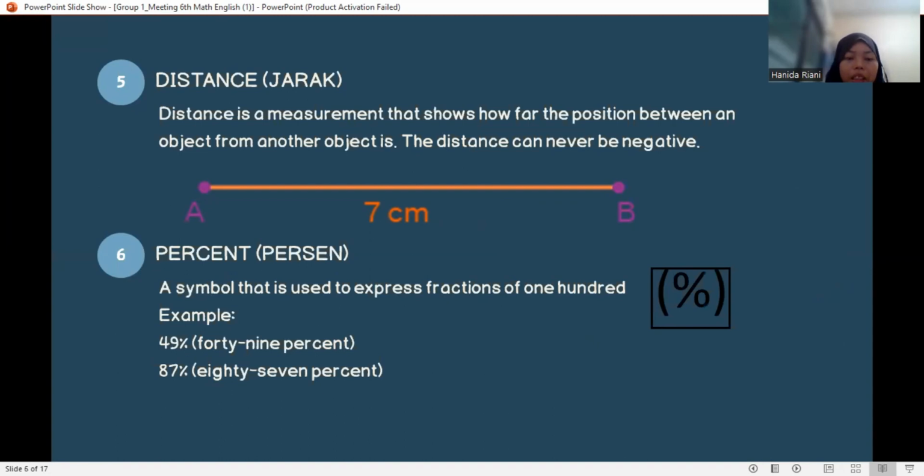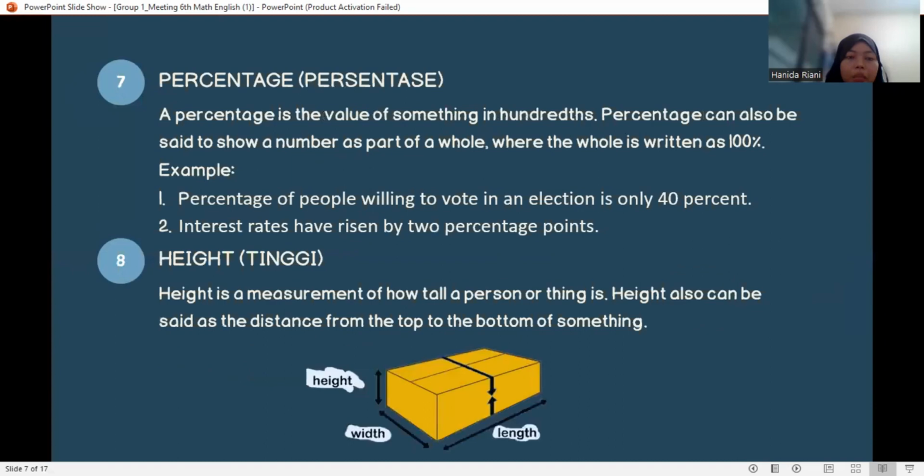6. Percent, which means in Indonesian is persen, a symbol that is used to express fractions of 100. Example, 49%, 87%. Number 7, percentage, which means in Indonesian is persentase.